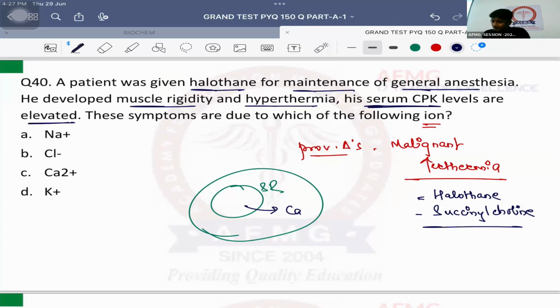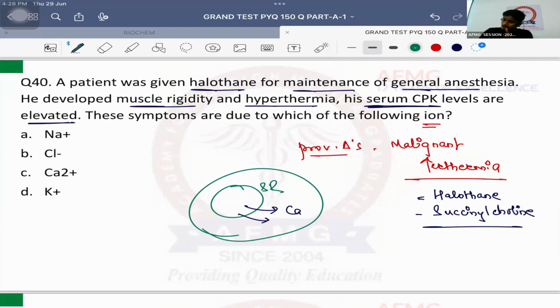In this patient, what is happening? All this calcium is going into the cytoplasm. Therefore there is more and more severe muscle contraction, rather a sustained muscle contraction, due to which the patient has rigidity. The patient has fever, and his CPK, creatine phosphokinase, levels are elevated. This is the classical triad of malignant hyperthermia. Okay, just remember this much.